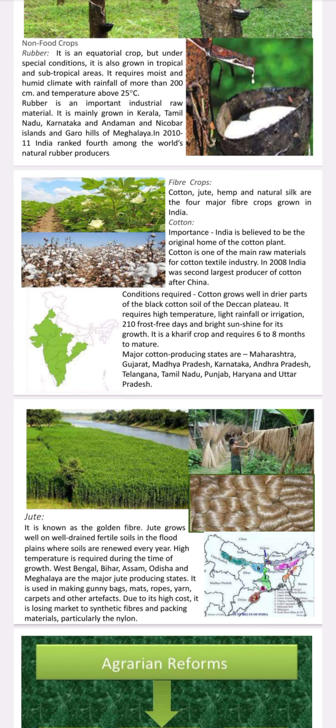210 frost-free days and bright sunshine are required for its growth. It is a kharif crop and requires 6 to 8 months to mature. Major cotton producing states are Maharashtra, Gujarat, Madhya Pradesh, Karnataka, Andhra Pradesh, Telangana, Tamil Nadu, Punjab, Haryana, and Uttar Pradesh.